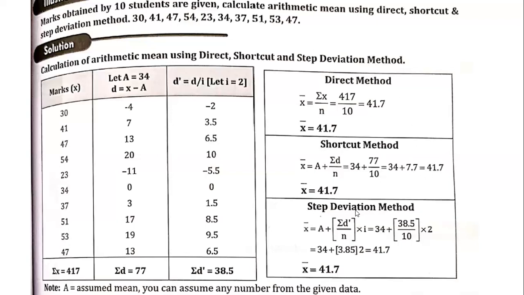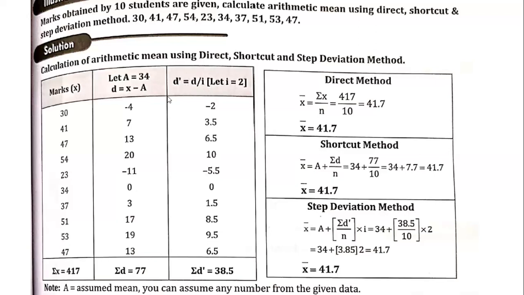Next one is the step deviation method. In the step deviation method, we take the deviation based upon a factor called i. You can take any number and assume it as i. Here d dash is equal to d divided by i. So d dash is a step deviation. The main difference between d and d dash is that d is a deviation, and d dash is a step deviation, d dash equal to d divided by i.